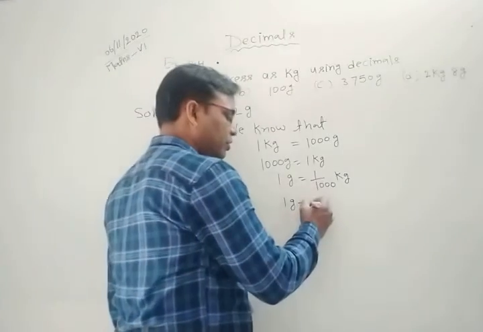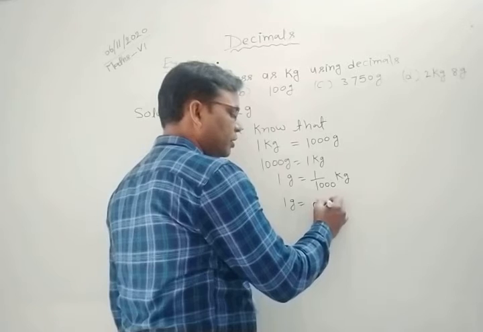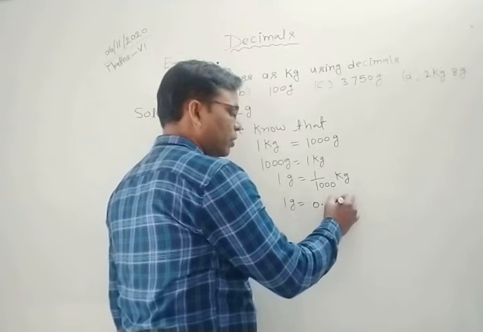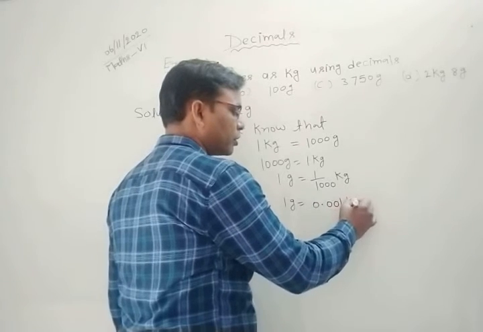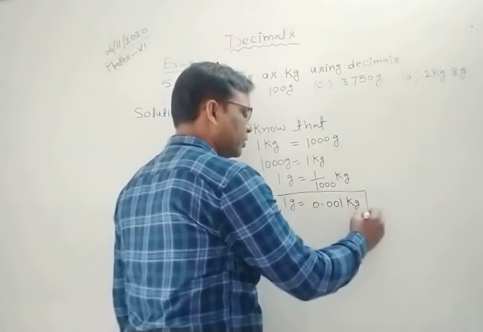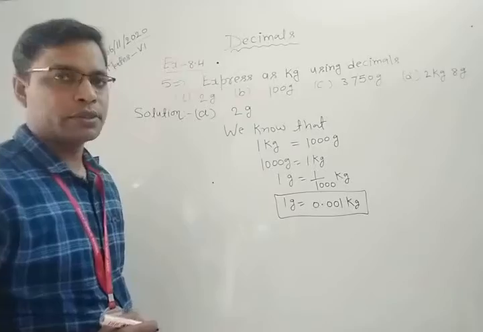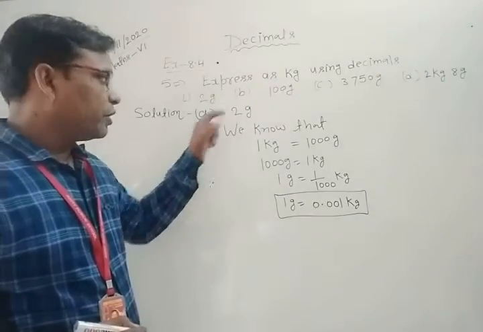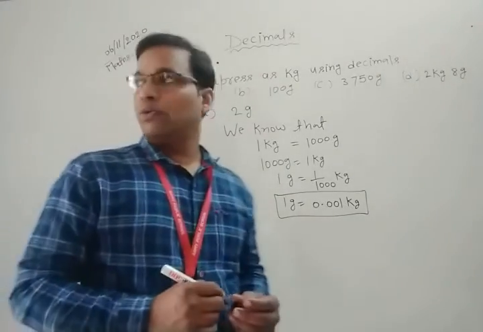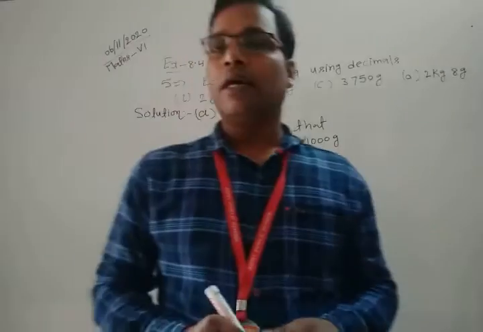So 1 gram is equal to 0.001 kilograms. Clear? But here we have 2 grams, and we need to convert 2 grams to kilograms.